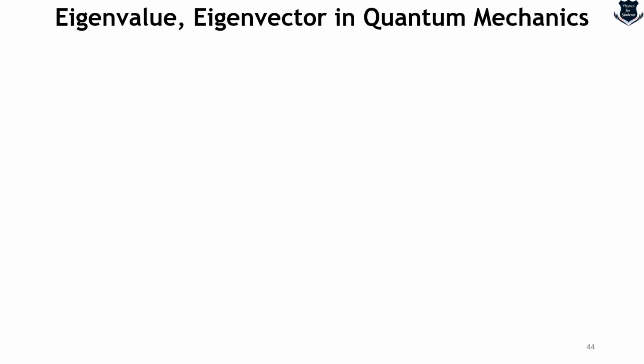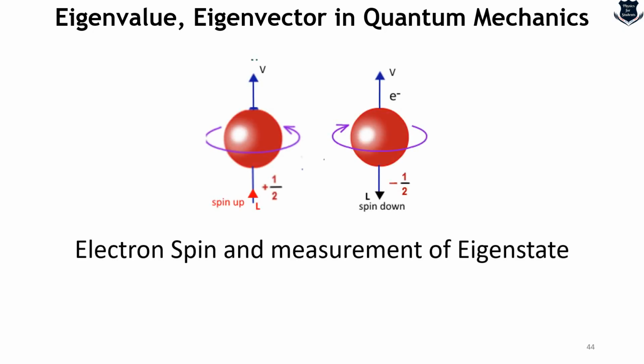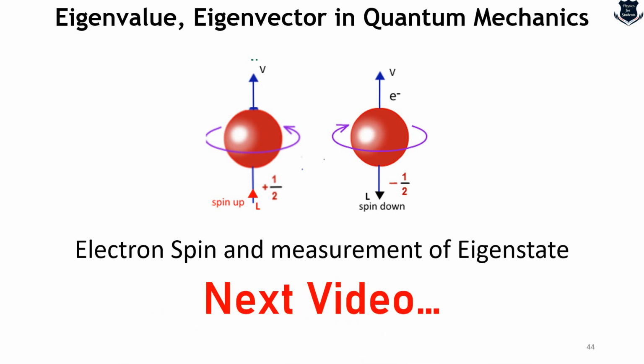Now another thing which is also important is the electron spin, and this spin is measured using eigenstates and eigenvalues, which I will be covering in the next part of the video. And I will also explain why quantum physics uses eigenstates, eigenvalues and eigenvectors, and what the advantage is, how life becomes so easy using eigenvalues and eigenvectors in quantum mechanics, along with the electron spin, in the next part of the video.